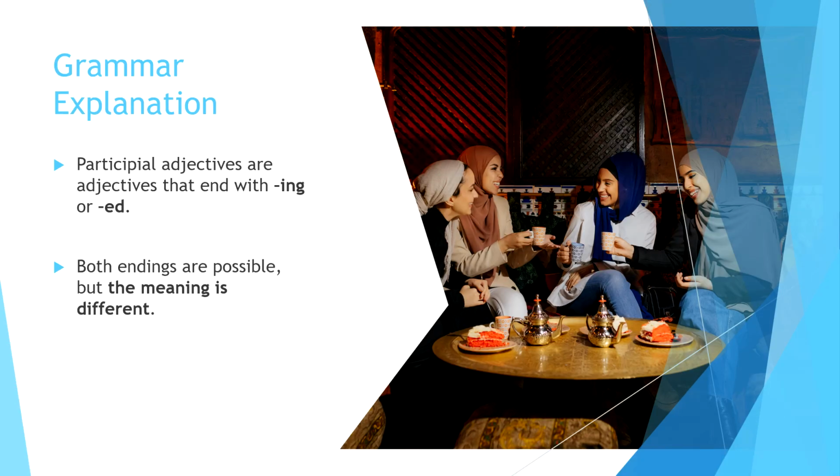Participial adjectives are adjectives that end with ing or ed. And a quick review, what's an adjective? An adjective is a word that describes a noun, like she is beautiful, he is tall. Those are both adjectives. So some adjectives can end with ing or ed. Both endings are possible, but the meaning is different.